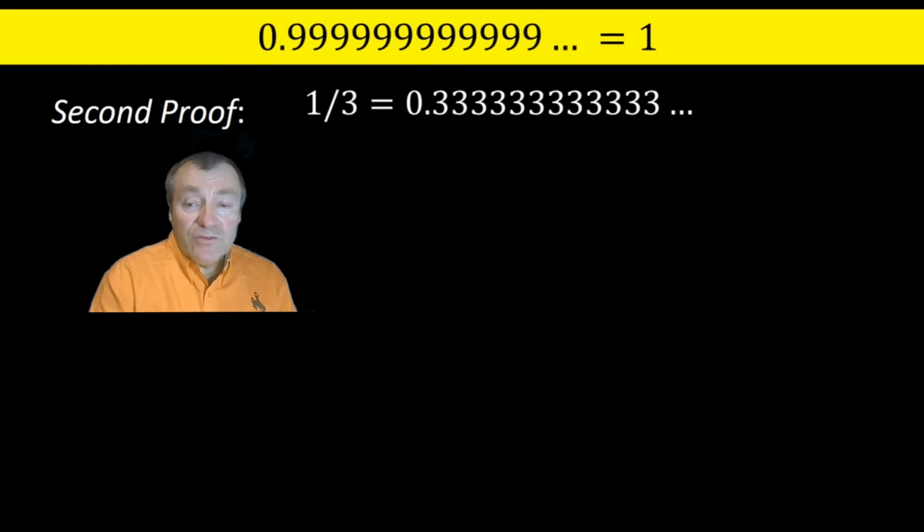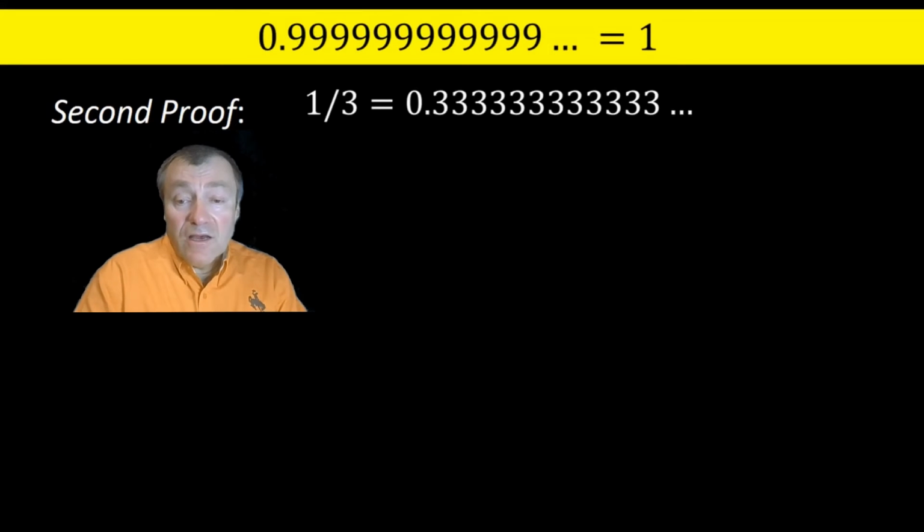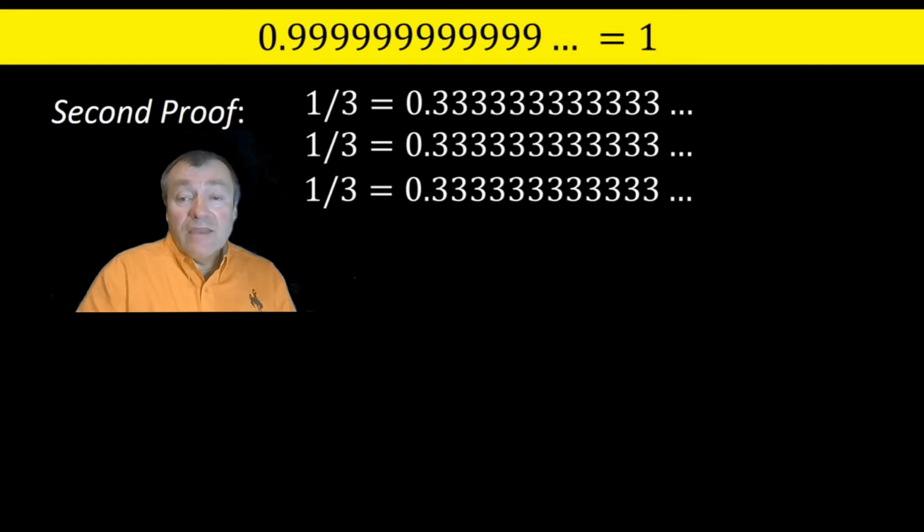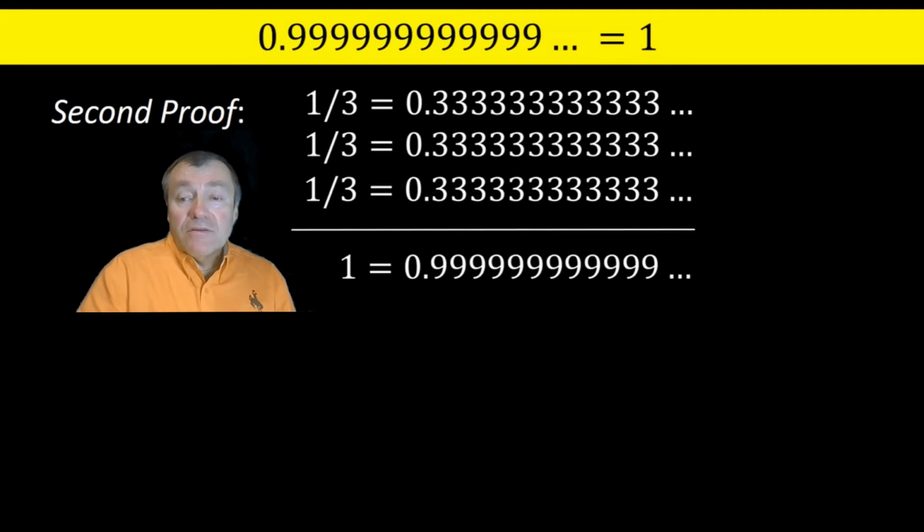Here is one proof that I like. Most students will agree that the decimal expansion of 1/3 is 0.3333 repeating forever. And I mean the expansion because there's only one in this case. So if I write this down again, and then again, and then I add up, I get that 1 equals 0.9999 repeating forever.